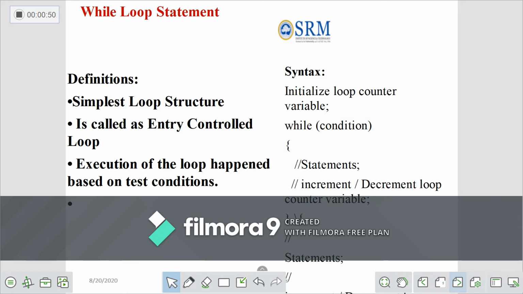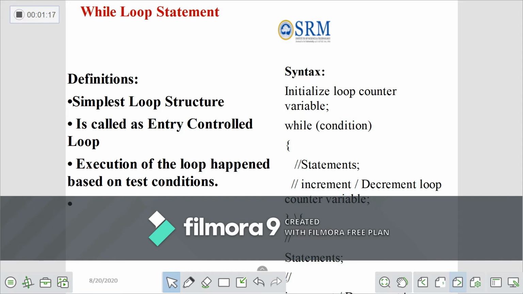If you take a general C structure, there should be a separate header section, then the main function, the variable declaration part and the executable statements, and finally the close brace. Here the execution happens one by one, statement by statement. The compiler will check and execute the code. So that is a simple C programming structure.